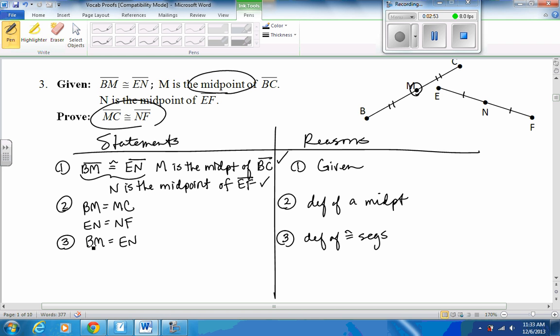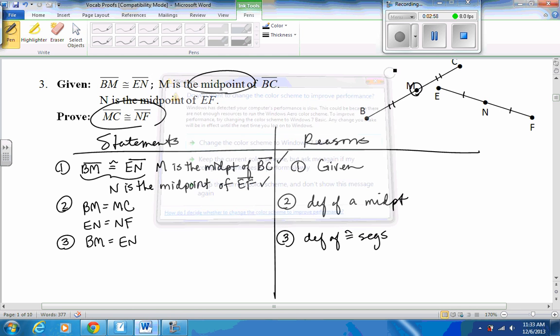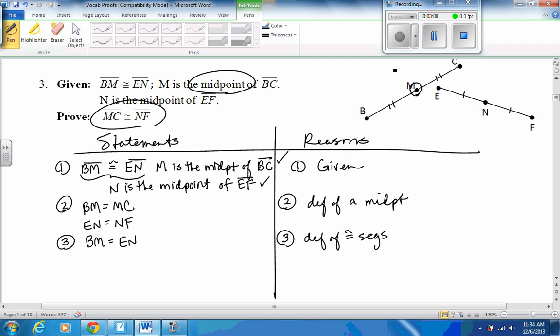And now we're going to try to replace with what we have. And you can pick any one of those equations that you want to try to replace. Sometimes it'll work better one way, but look at the first equation that we set up. BM could be replaced with EN. And that would be it. Second one, EN could be replaced with BM. And then nothing for EF. Try the third one. BM could be replaced with, and that's the one I'm going to use because I can see a little bit further ahead maybe than you guys can, just as you're starting out, or maybe you're able to see that as well. But this is going to get us there quicker.